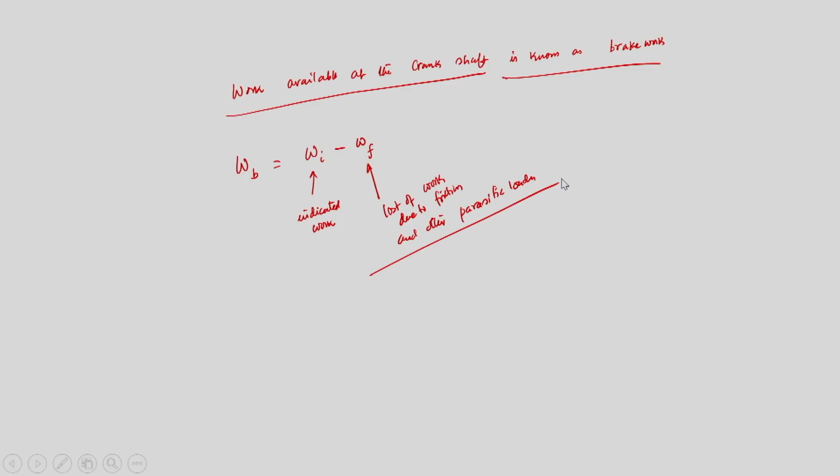So, brake work is always less than indicated work by an amount which is equal to the loss of work due to frictional effect and other parasitic loads. Fine, it is very important. So, this is very important, that what is the brake work, what is the indicated work.